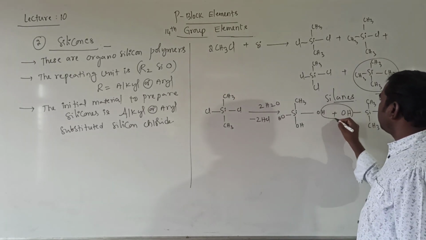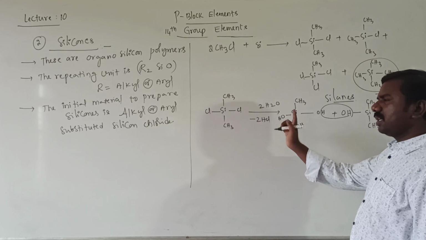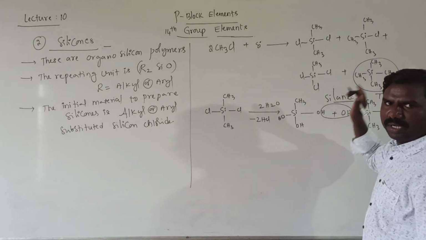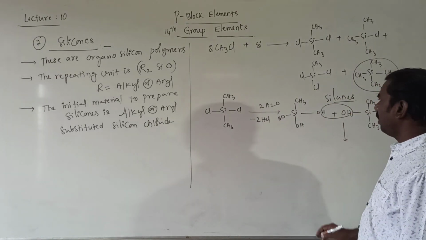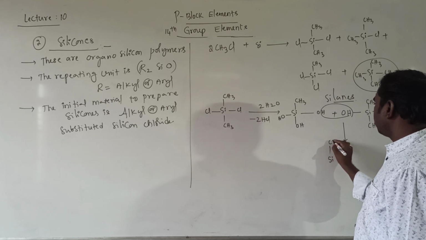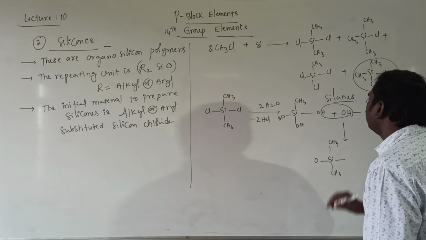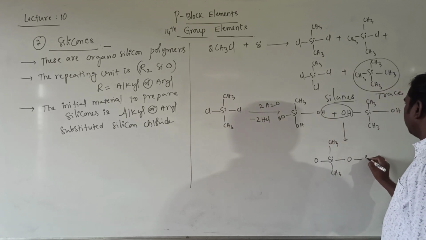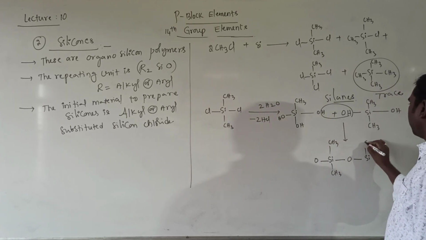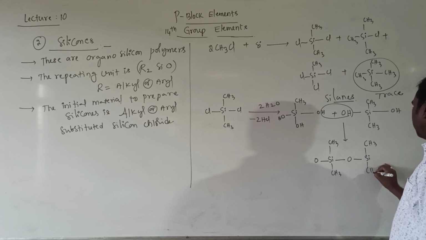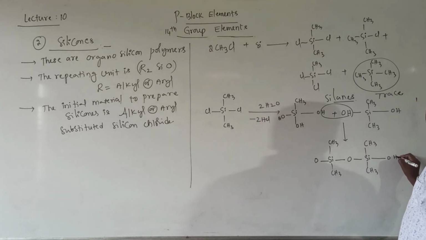Then OH and H are eliminated as water, and here also OH is eliminated. Then it forms the compound Si, CH3, CH3, O, then the next O, Si, CH3, CH3, and here it is OH.